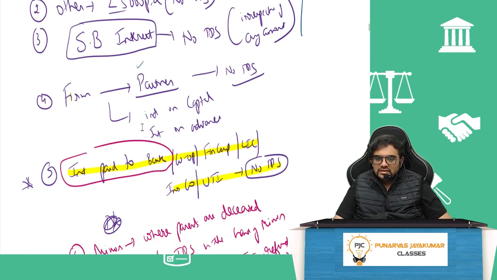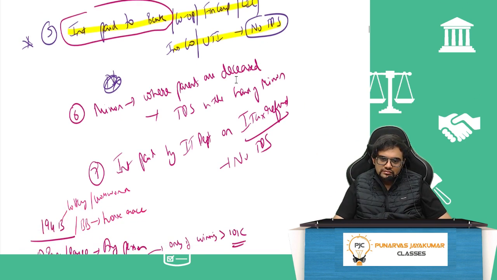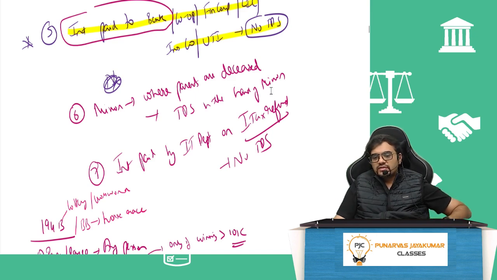Firm is paying interest on capital or interest on advance to a partner, no TDS. Interest paid to bank, cooperative society, finance corporation, LIC, no TDS, which means I have taken a loan from bank and I am paying interest to bank. Will 194A come? Should I deduct? No. Minor where parents are deceased, TDS will be in the hands of the minor. This is also an interesting point.